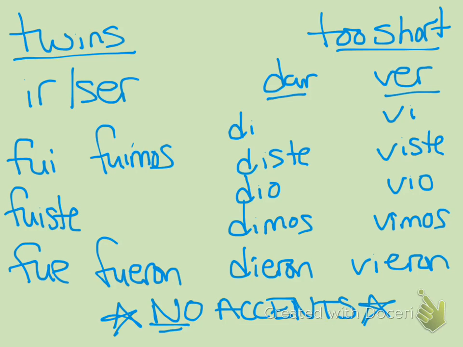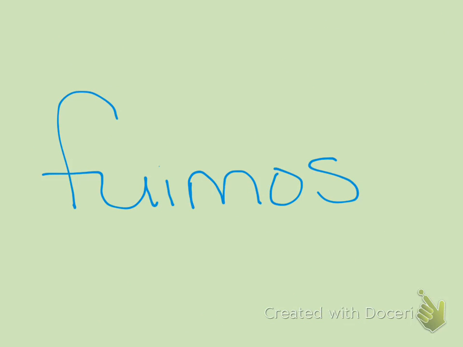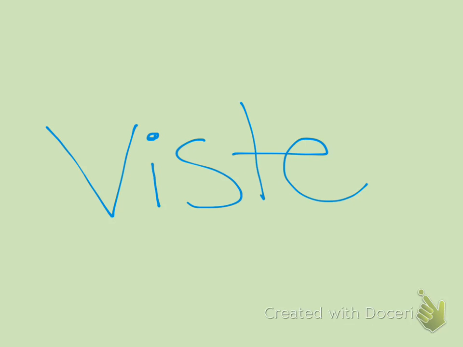So how would you say we went? Using the verb ir. That would be fuimos. How would you say you saw in the tú form? Using the verb ver. That would be viste, tú viste.